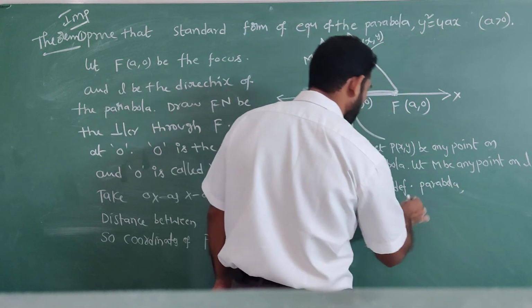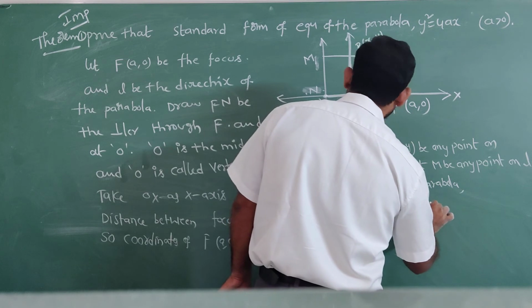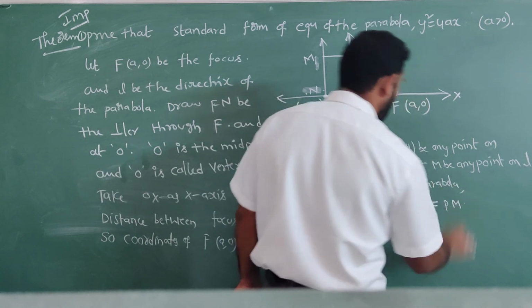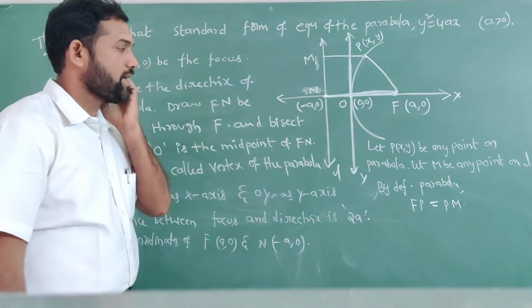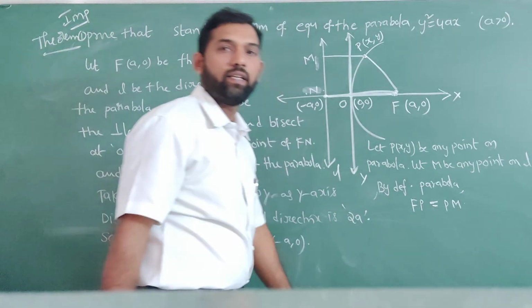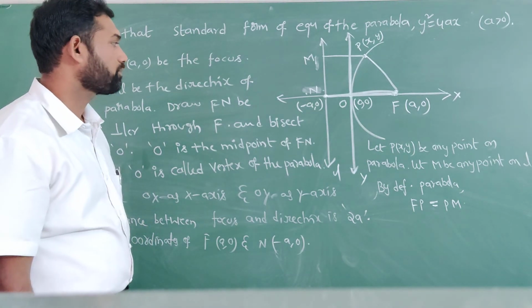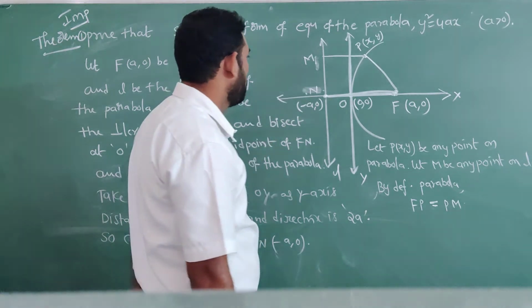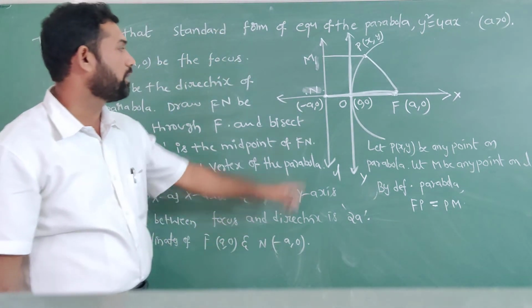So what is that? FP is equal to PM. FP means the distance between F and P, and it is equal to PM. So what are the coordinates of M?